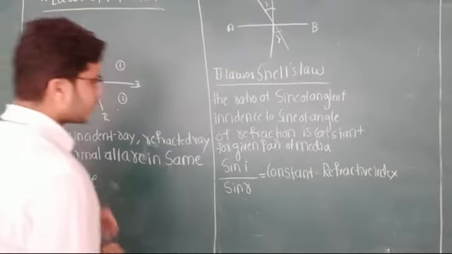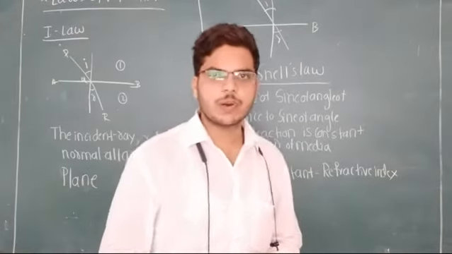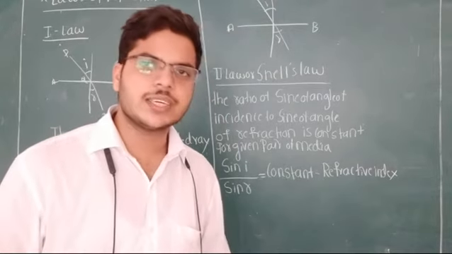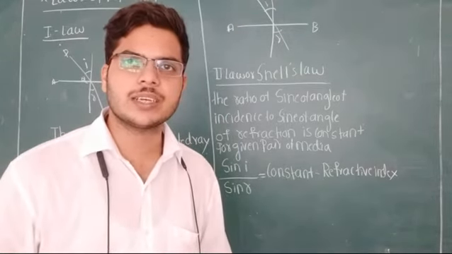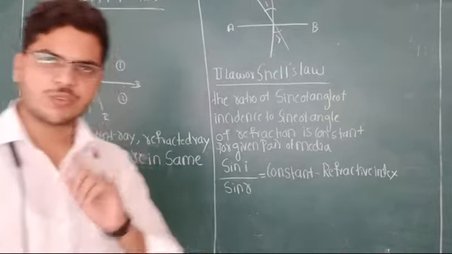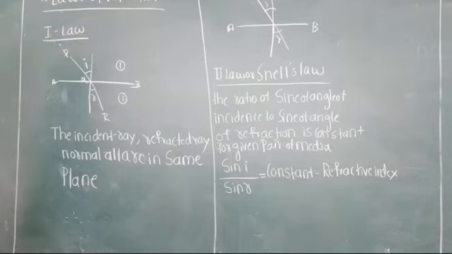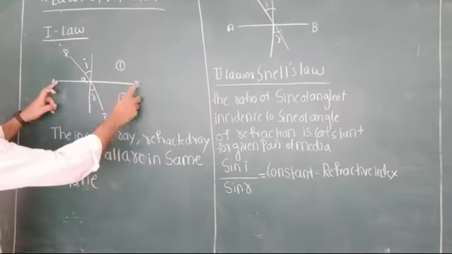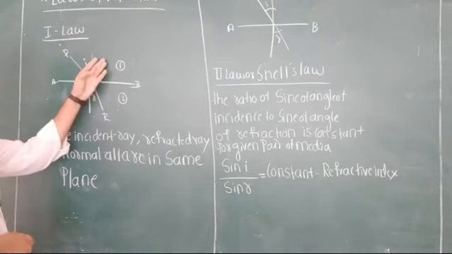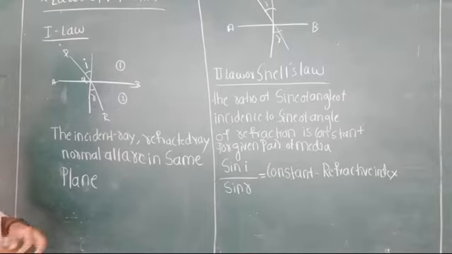Now we are coming to a very important concept, the laws of refraction. In refraction we mainly have two laws, first law and second law. Now, the first law of refraction. Imagine the same diagram again, where AB is the surface separating the two media, rarer medium and denser medium.